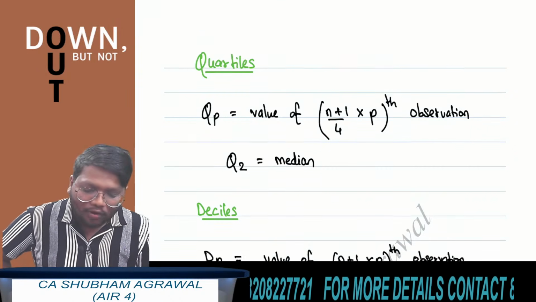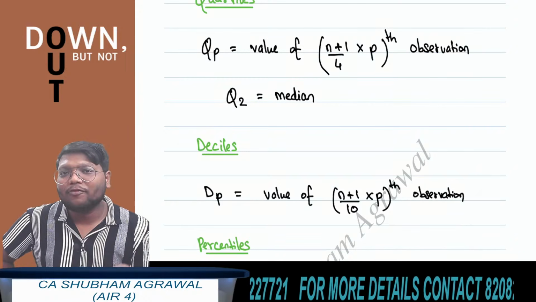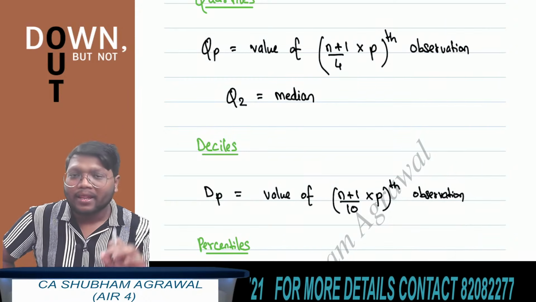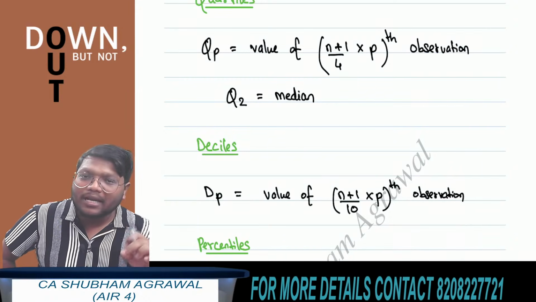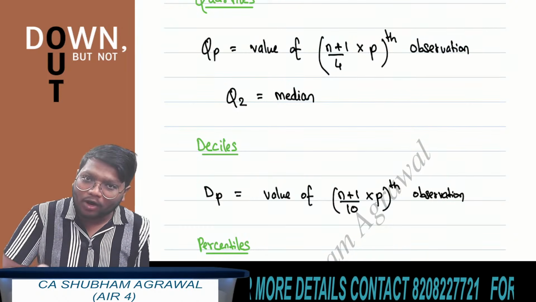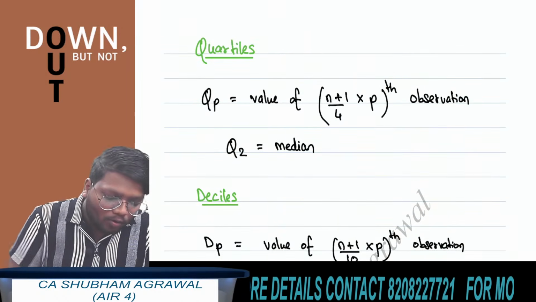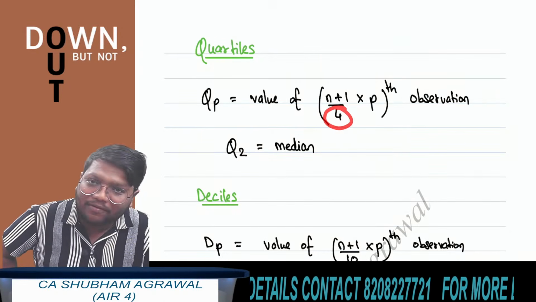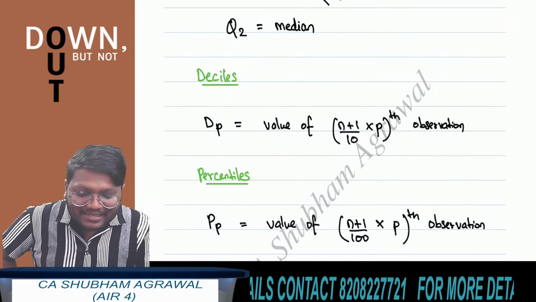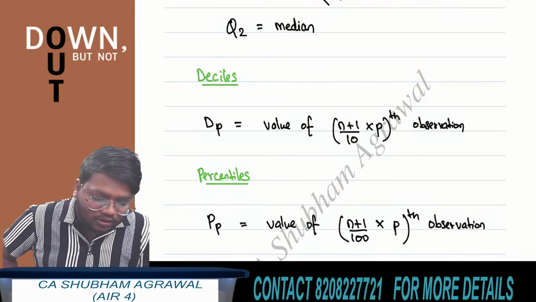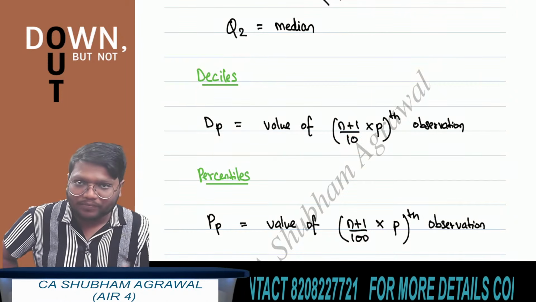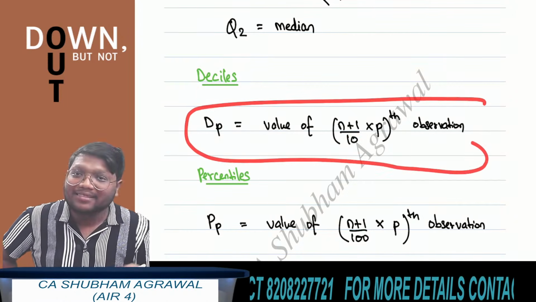Now, what is the formula to find deciles? The formula to find deciles is value of (n plus 1) upon 10 multiplied by pth observation. Now, instead of 4, what will we write in the denominator? 10. Quartiles divide the data into 4 parts, so here we were writing 4 in the denominator. Deciles divide the data into 10 parts, so because of this, we are writing 10 in the denominator. So this is the formula to find pth decile.